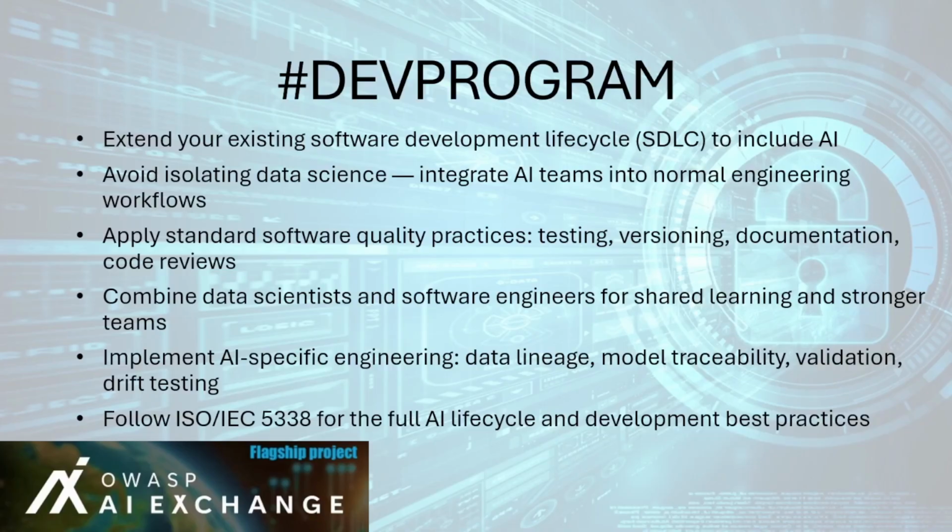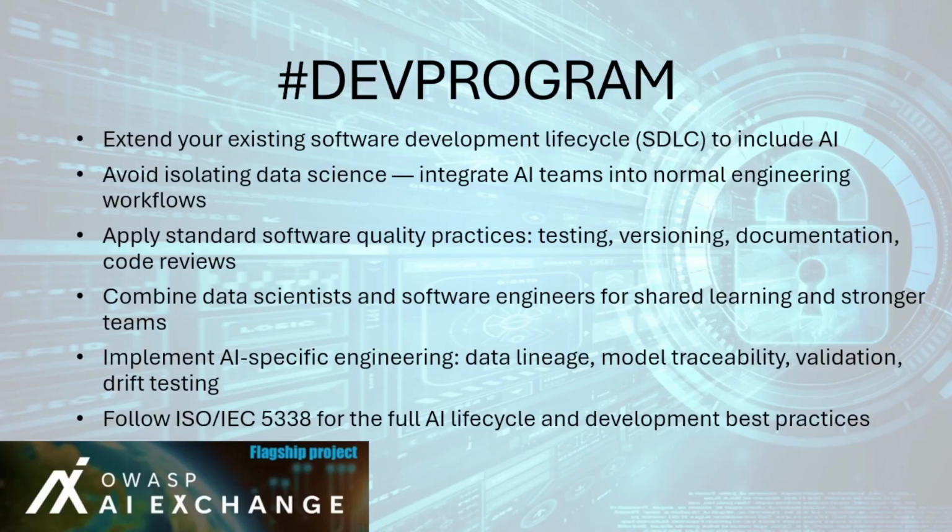AI-specific practices. Include processes like data provenance, where the data comes from, lineage, how it's transformed, and model traceability. These help track model versions and ensure accountability. 4. Perform AI-specific testing such as continuous validation, bias detection, and staleness or concept drift checks to ensure models remain accurate over time.